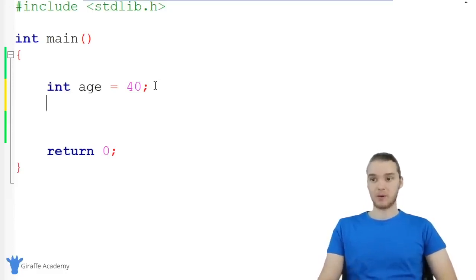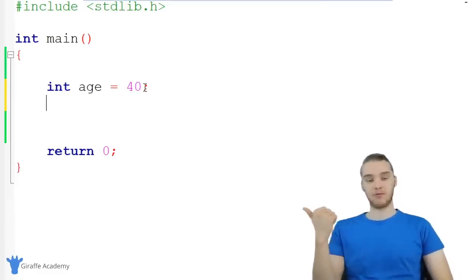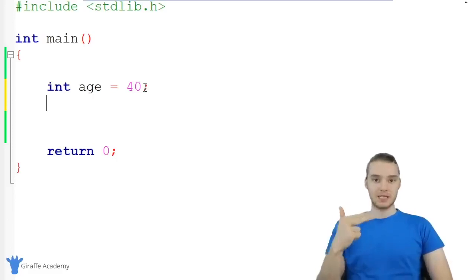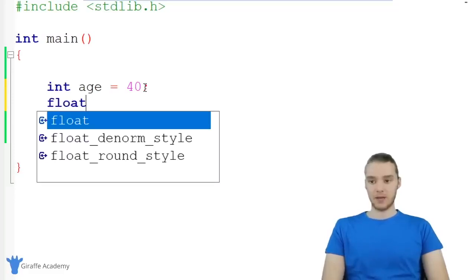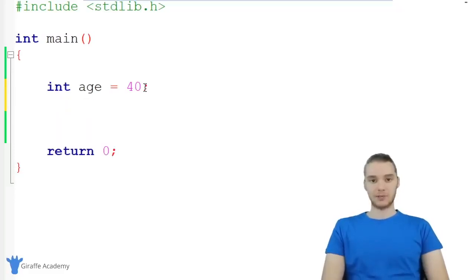This would be a number unlike an integer, like 2.5 or 8.67 or 7.538. It's a number that has a decimal point associated with it. There are actually two types of decimal numbers in C: something called a double and something called a float. I'm not going to get too much into the difference between the two, but as a beginner to C, for the most part, you're just going to want to use a double.